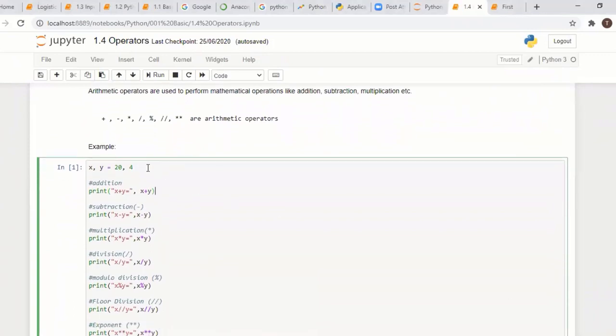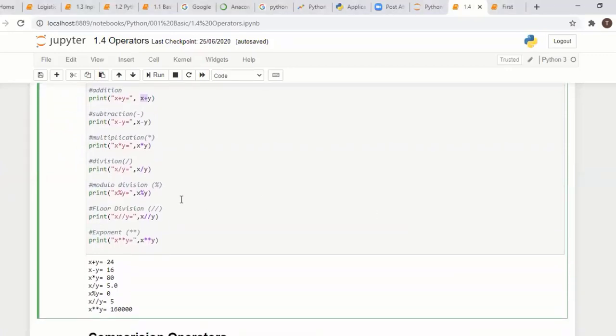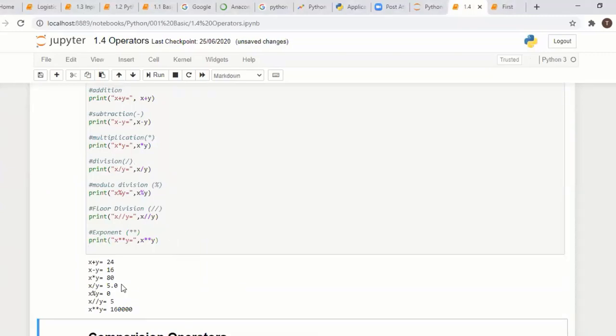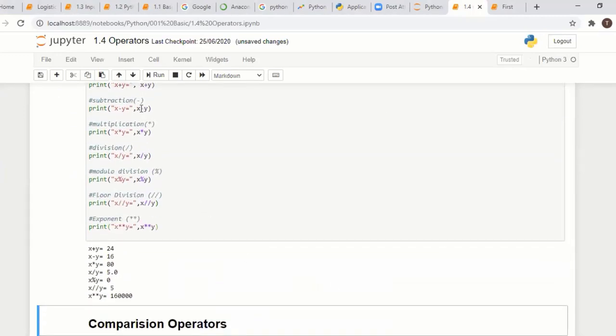We will complete arithmetic operators first. We can assign variables like this. If you see the variable chapter, you can see this. What we are doing is simply addition, subtraction, multiplication, division, modulo division. You know how to get mod values, and floor division, which gives the bottom value. And the exponent, e to the power of. You can do all these things. With two values, 20 and 4, we are applying all these operators here. You can go through line by line and practice yourself.